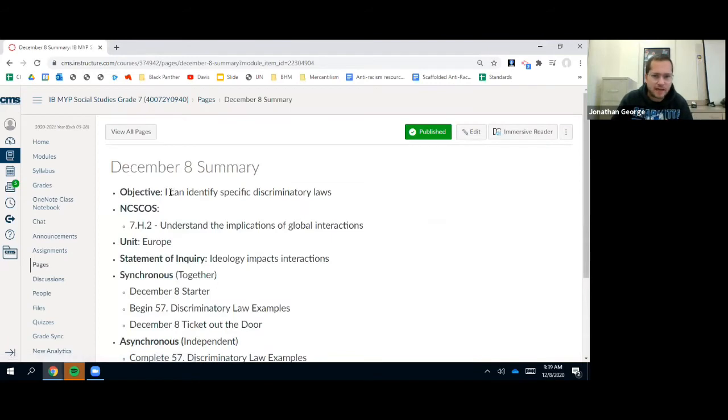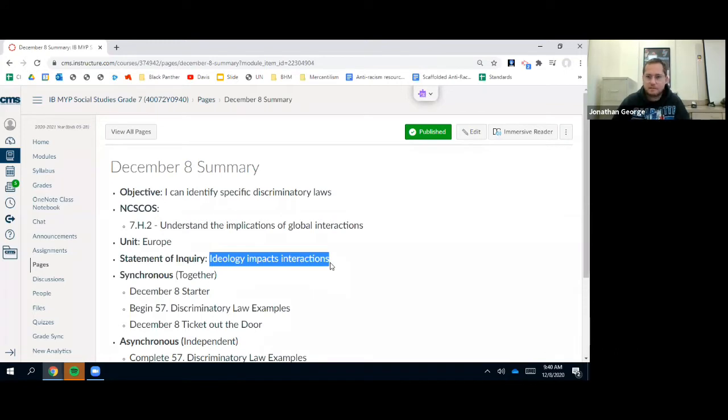So that's our objective: I can identify specific discriminatory laws. We're going to continue to understand the implications of global interactions. We're looking at Europe still. Ideology impacts interactions. So again, y'all, that relates here because this idea that Black Americans are less than white Americans during the Jim Crow era in the South allowed the white Americans in power to create these laws.